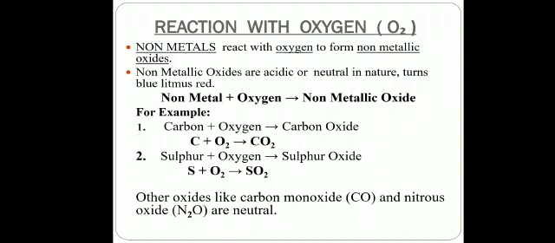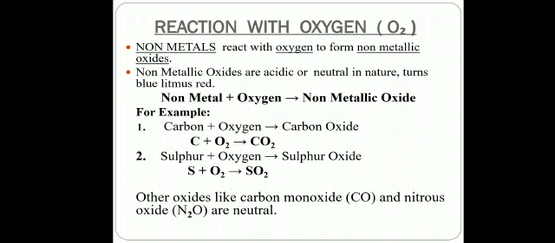The basic equation for non-metals becomes: non-metals plus oxygen will give non-metallic oxides. Here we have some examples: when carbon reacts with oxygen, it gives carbon dioxide, and sulfur when it reacts with oxygen forms sulfur dioxide.